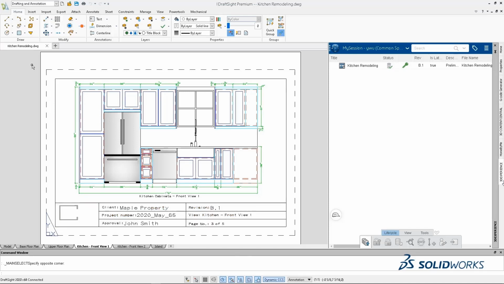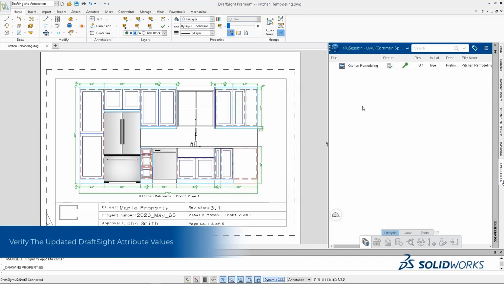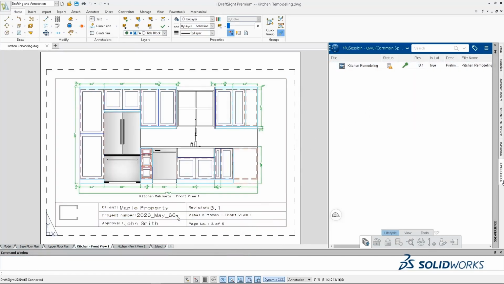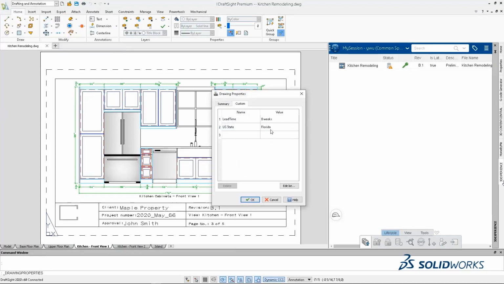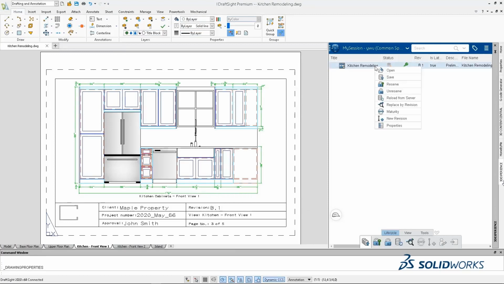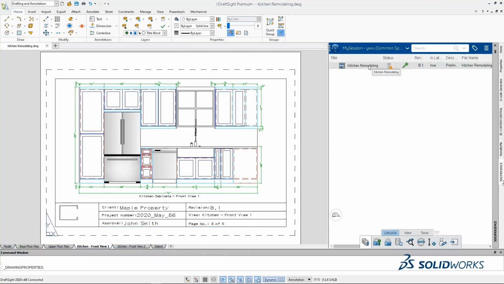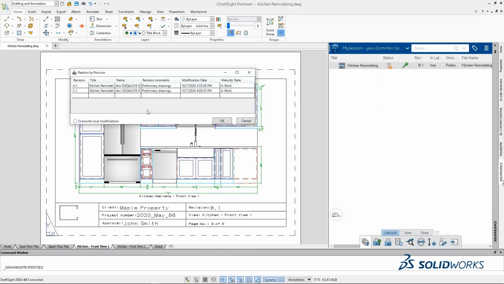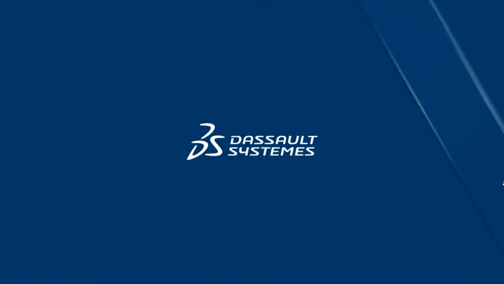Okay, now let's look into the local drawing. This is the current property. Okay, now let's open the revision from the platform. You see the project number has been updated and the property has been updated, the lead time and the state. And for revision, it should be a one-way mapping, right? From the platform to the local property. Now I can load a revision from the platform. Notice the local drawing revision has been updated from B1 to C1. So this is the property mapping.